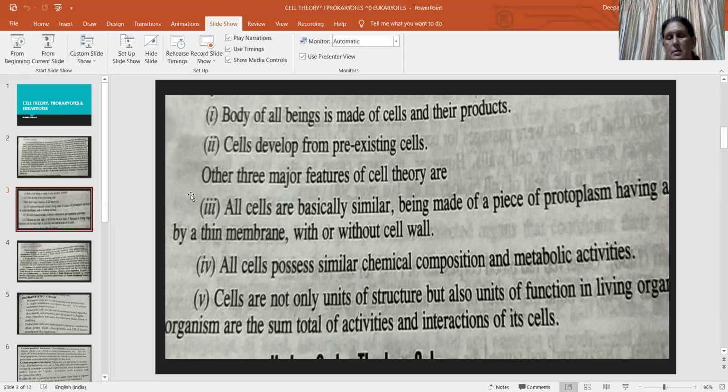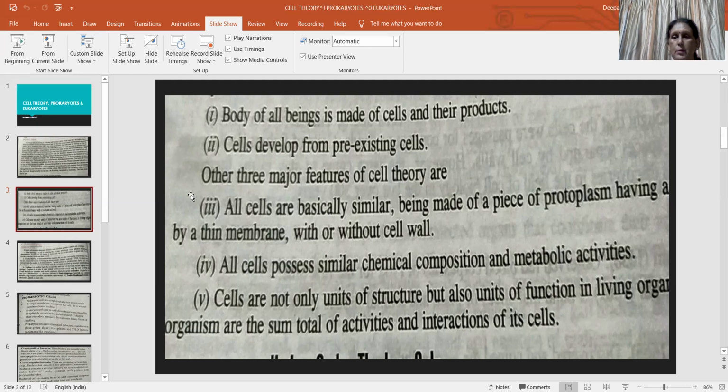If you have to write about cell theory, you first write who proposed cell theory and what cell theory is. Cell theory is the theory elaborately described by M.J. Schleiden and T. Schwann. According to them, all living organisms are made up of cells, and that is called cell theory.